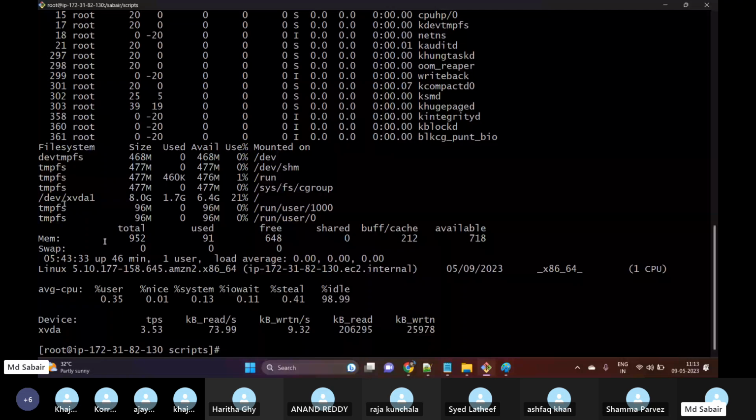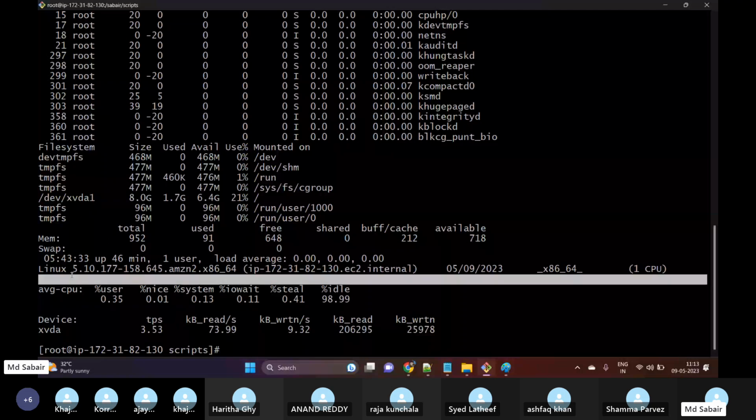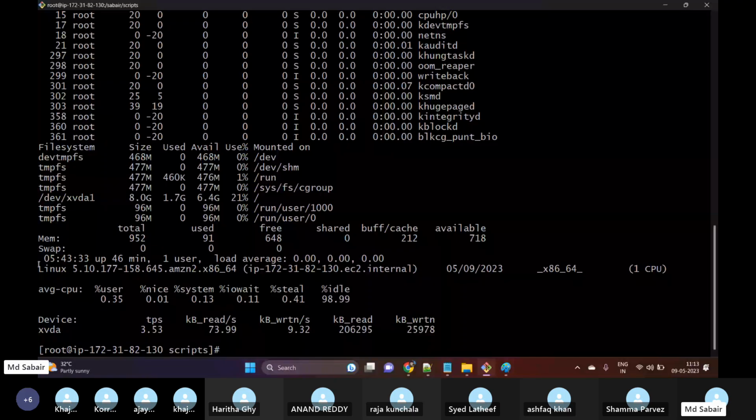Basically, the uptime command will help us understand for how many minutes the server has been running, and how many users are logged into this particular server.